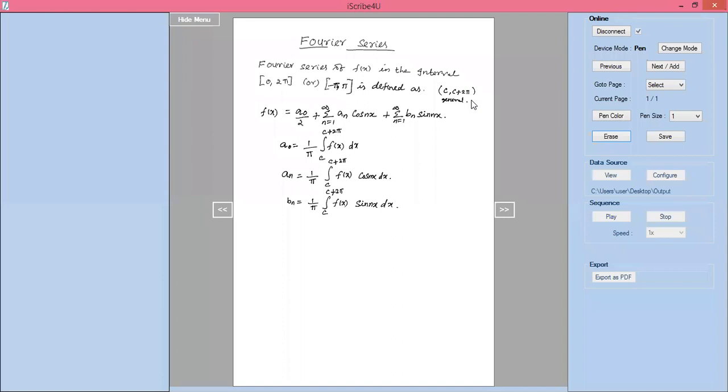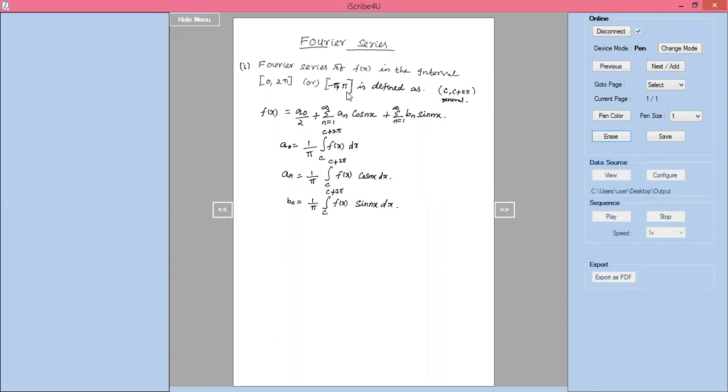Right. So you use these formulas whenever the interval is c to c plus 2 pi, that means 0 to 2 pi or minus pi to plus pi. This is the first case I have done. Sometimes the interval length can be arbitrary. If the interval is arbitrary, how do you write it?